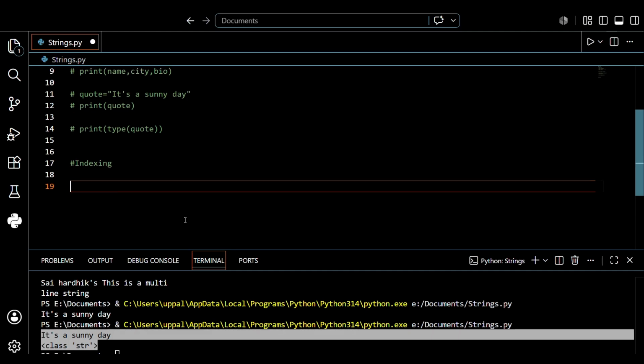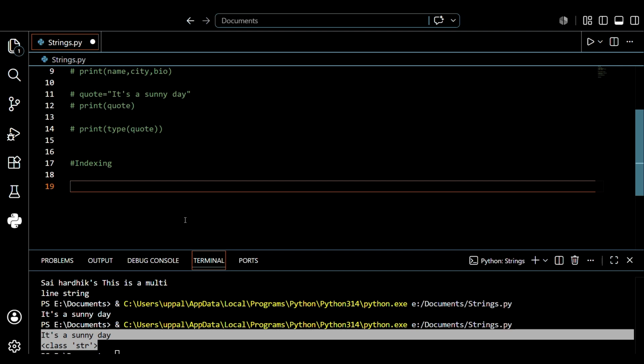So let's think, what is indexing? In the previous class we discussed that in a list, we can save multiple values in one variable. It starts from 0 to n minus 1 if we have saved n values in a list. Like that, a string also follows indexing. We know that a string is a sequence of characters, which means every single character inside has a specific position, that's called an index.